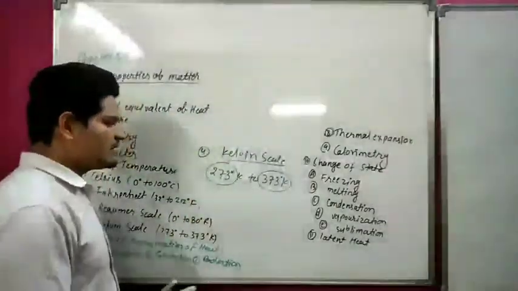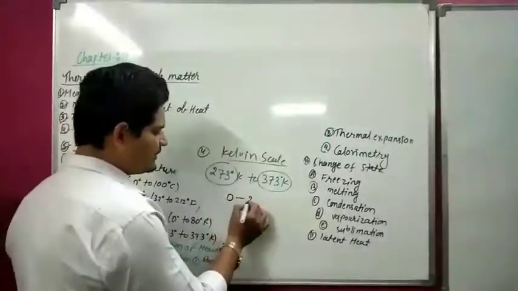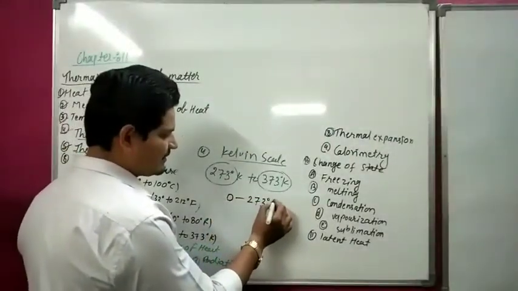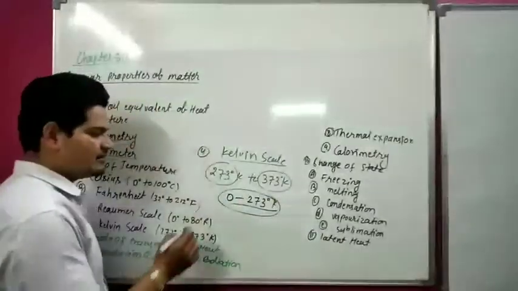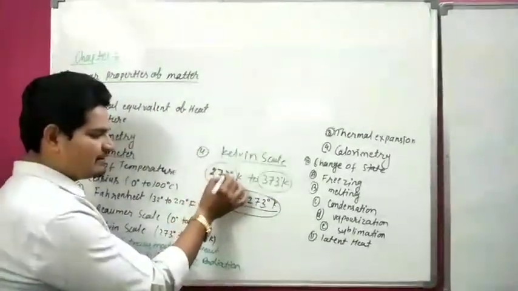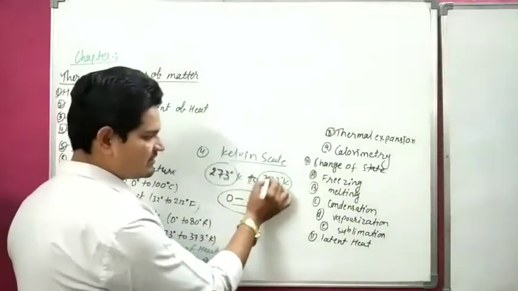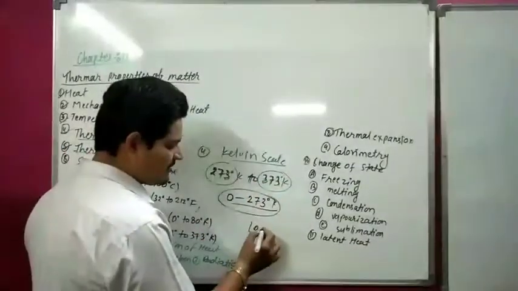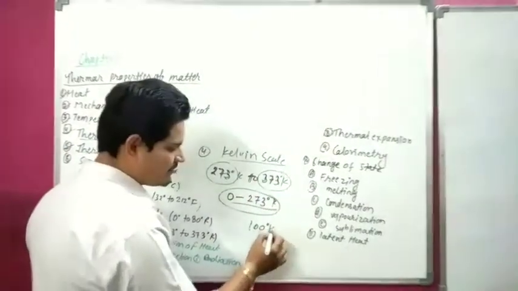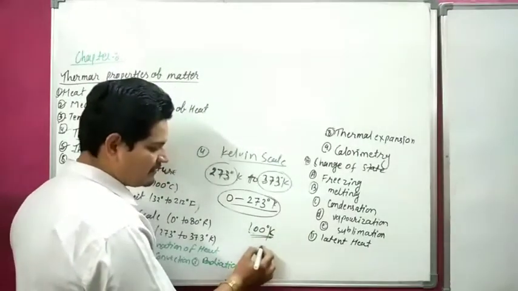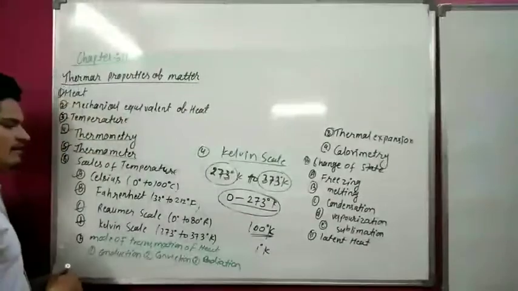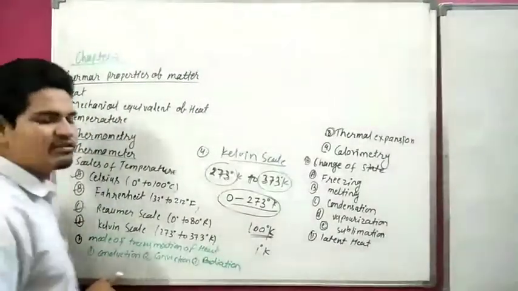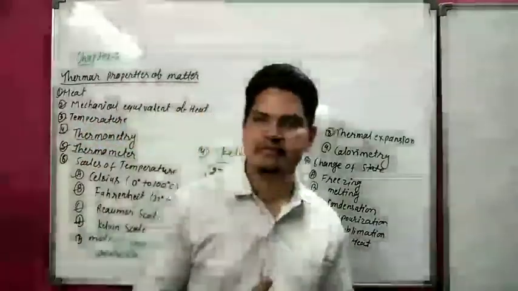So 0 to 273 degrees Kelvin is skipped in this scale. It starts from 273 to 373. There are 100 parts, and each part is called 1 degree Kelvin. So this is the scale of temperature, the way to measure the temperature of a body.